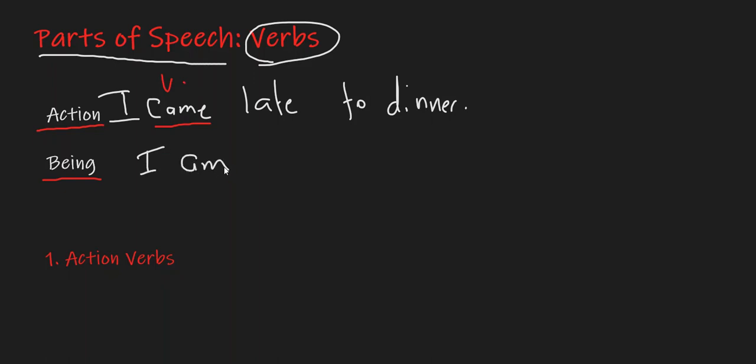In the other instance, the verb can be a state of being, such as "I am sick." So it's a state of being sick. Therefore, the word "am" signifies a state of being, and therefore we call this a verb. So this means that we have two types of verbs. We have action verbs, and we have verbs that state a state of being. In this case, we're going to start talking about action verbs.